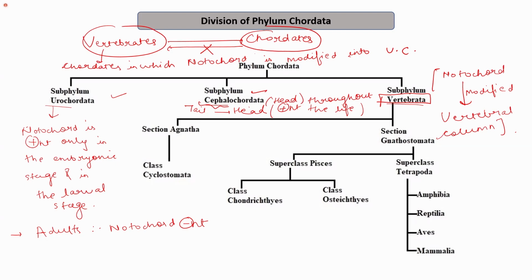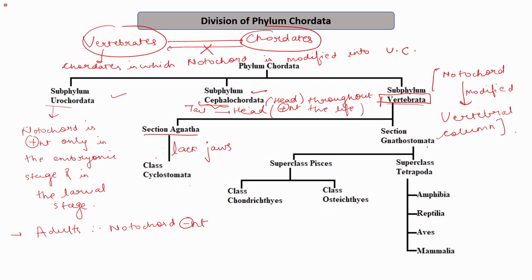Only the chordates in which the notochord is modified into the vertebral column are referred to as the vertebrates. So these vertebrates were the class Cyclostomata, that is they lack the jaws.